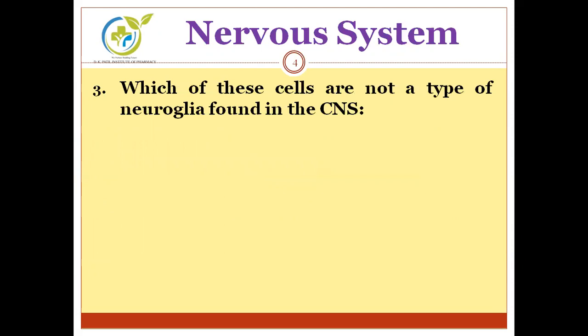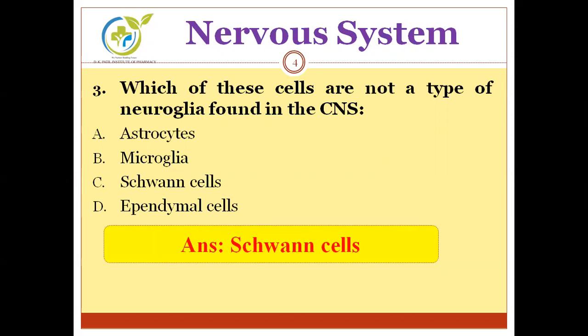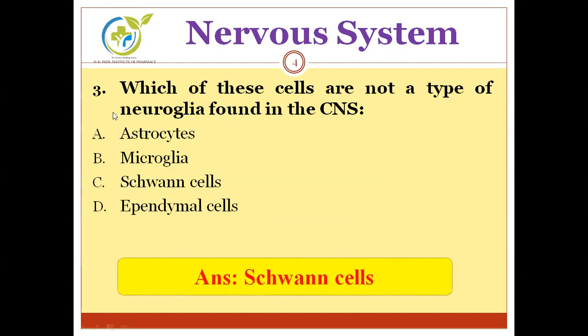Next, which of these cells are not a type of neuroglia found in the CNS? Options are astrocytes, microglia, Schwann cells, ependymal cells. And the correct answer is Schwann cells. Actually, there are 4 types of neuroglial cells. Out of that, 3 are present over here, that is astrocytes, microglia and ependymal cells. But Schwann cells are covering the axons, so they do not come under neuroglial cells.